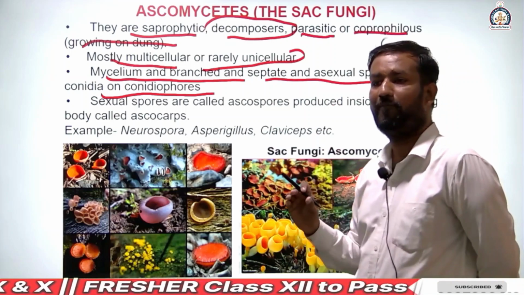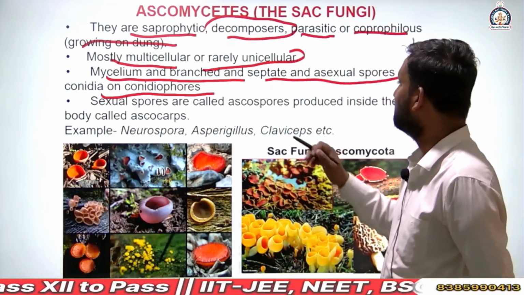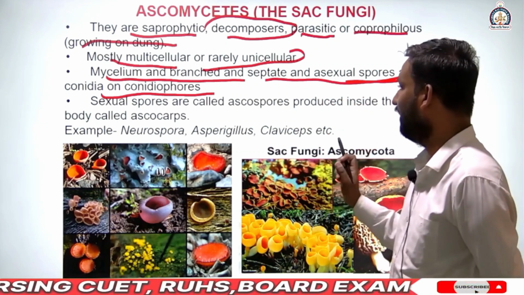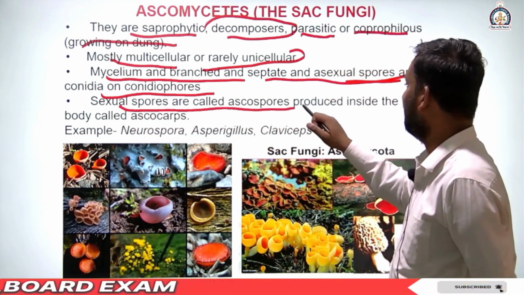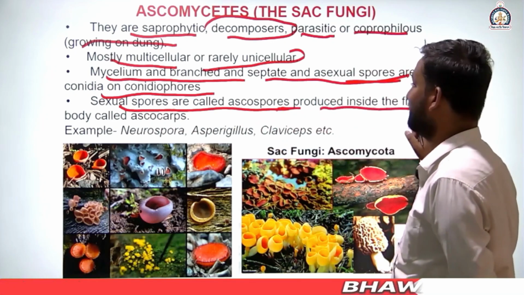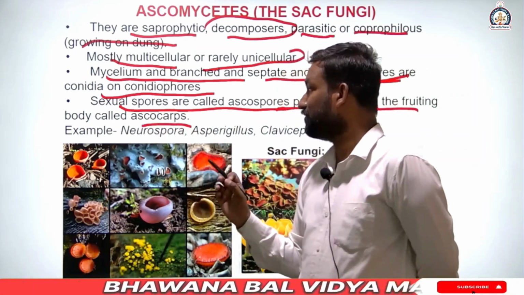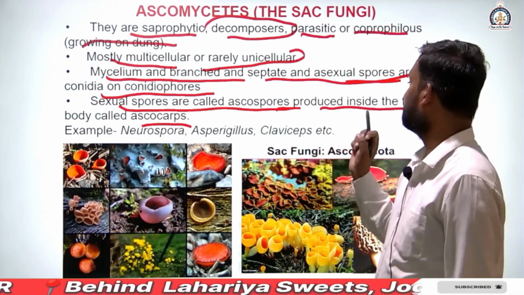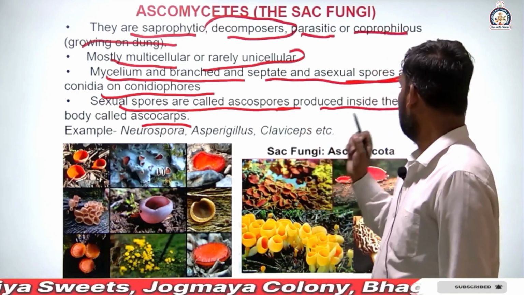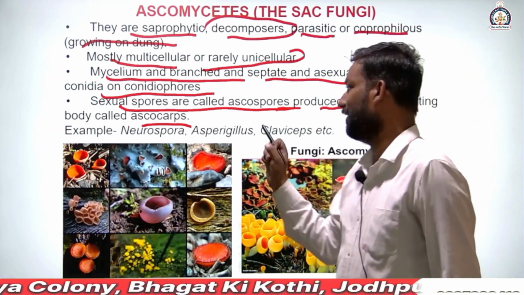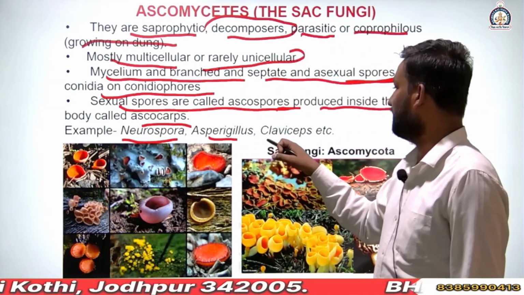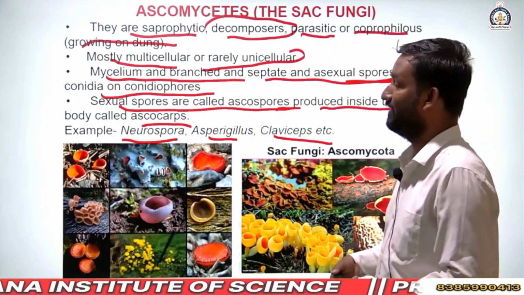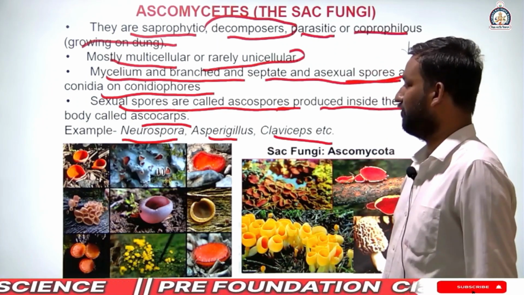These are the special properties to differentiate fungi groups. Sexual spores are called ascospores, produced inside the fruiting body called ascocarp. Examples: Neurospora, Aspergillus, Claviceps. These are examples of ascomycetes, and their nickname is sac fungi. Okay. Next,